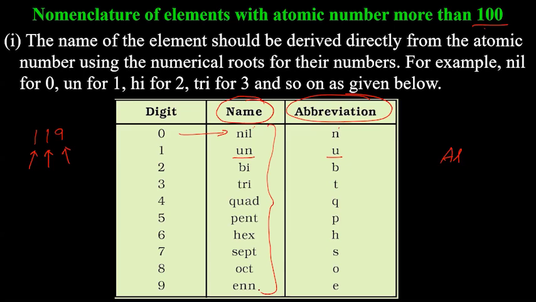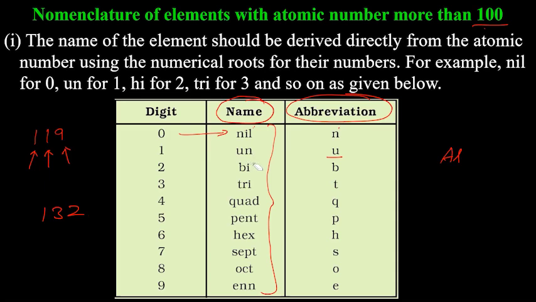A very simple question appears from here. So in your first UT, certainly there will be one question from here. Questions actually start from this topic. So you will be asked that an element of atomic number 132 is discovered. What will be its name?